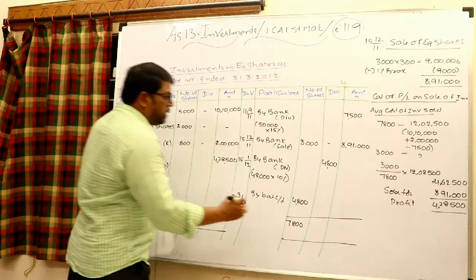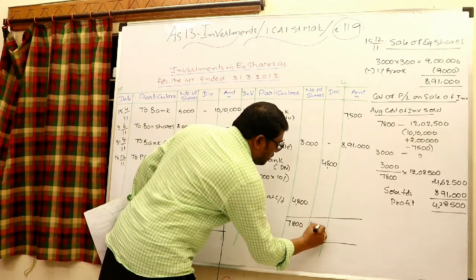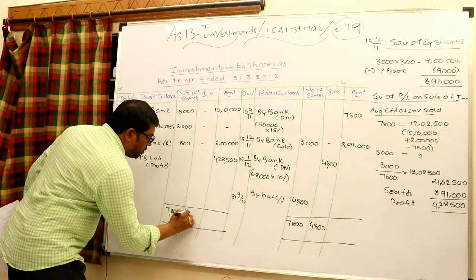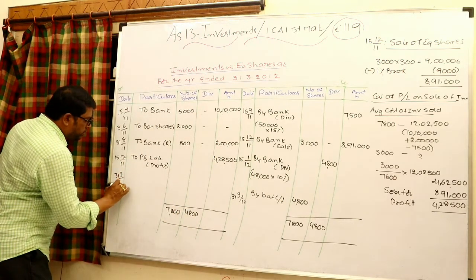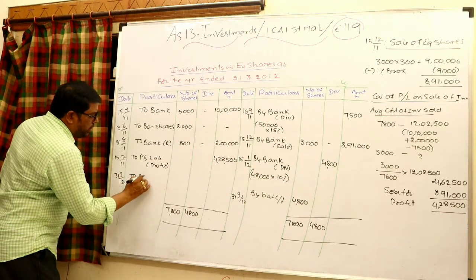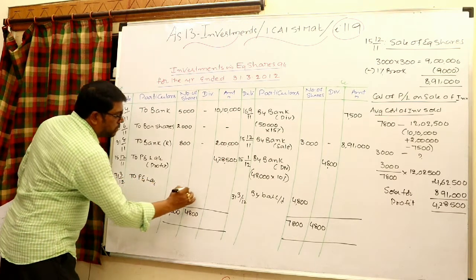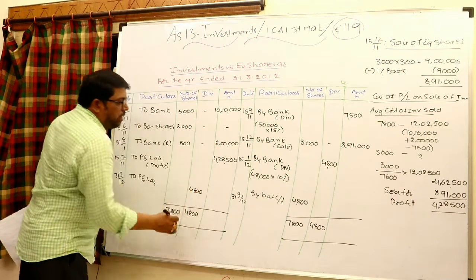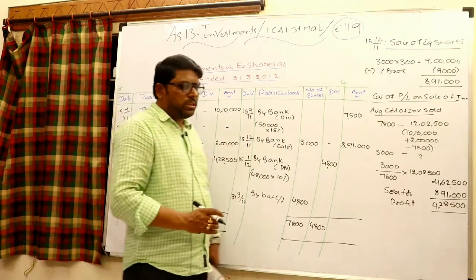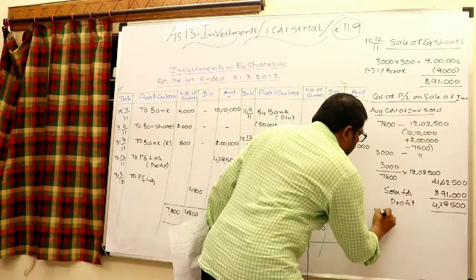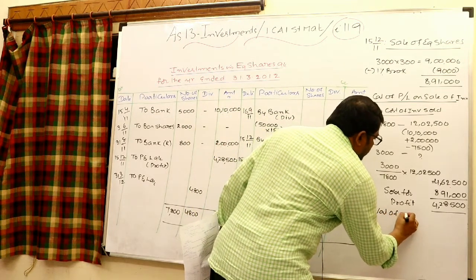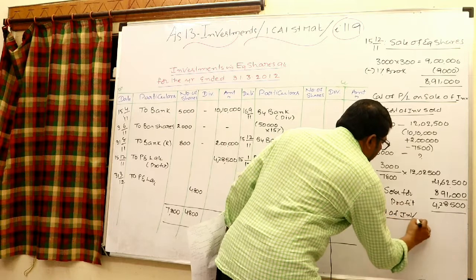Moreover, the 4,800 dividend we can transfer to the P&L account at the end of the year. Lastly, let us value the investments, either cost or market price, whichever is lower to be taken. Finally, valuation of investments at the end of the period.